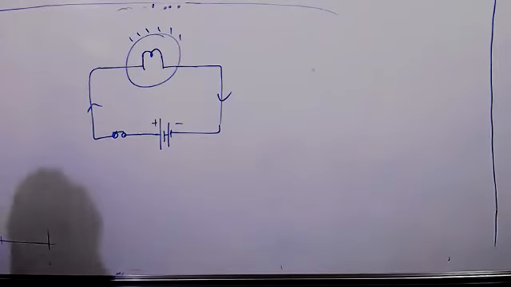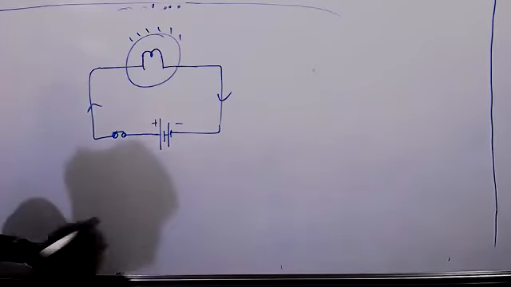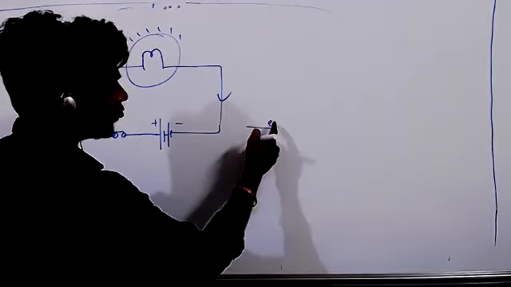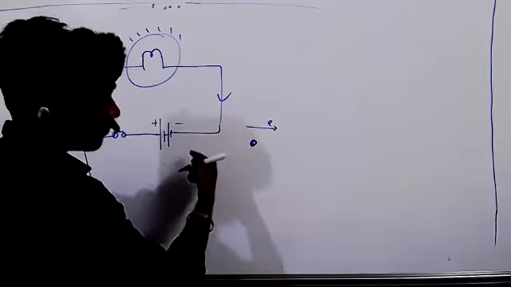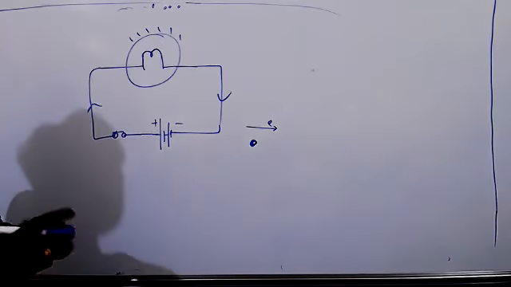Conventional current means suppose when a bus suddenly starts, when you are seeing the outside trees, how will you feel? It's like the bus is moving fast, it's going away, and the trees also seem to be moving away from you, right? We will feel like that. That means if one proton is here, when the electron is flowing, we can feel that the proton is also moving, right? So that's why they have given conventional current.